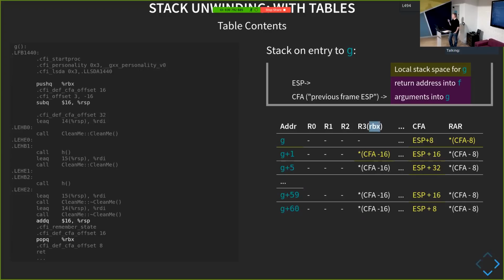That's what it tells them. If you look at the entry in the table here, it's saying you can find the previous value of ORBX on the stack, and here's where you find it on the stack. So on each row, I can say, here's how we find the value of the register. So this is how you get to the previous state of it. And it's generally relative to the stack somewhere. You may find, for example, that one register could be stored in a different register, and in order to unwind the stack, you need to move from one to the other. We'll see the details of how the table looks in a minute.